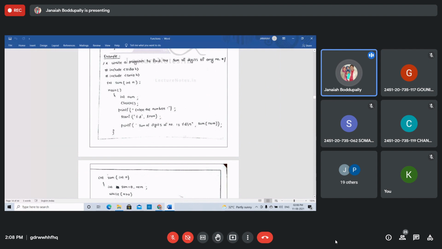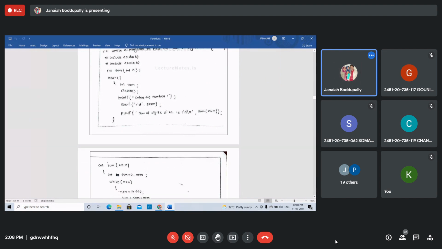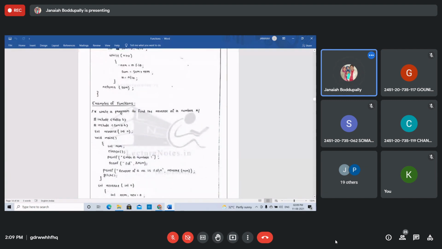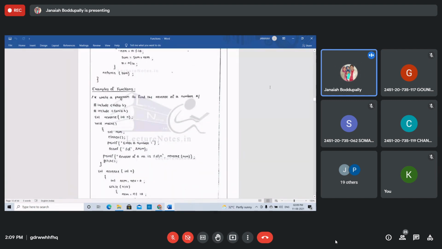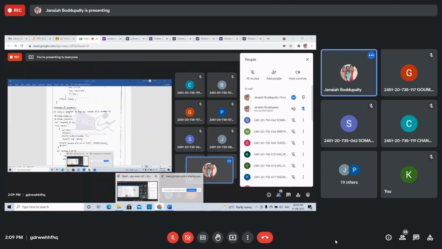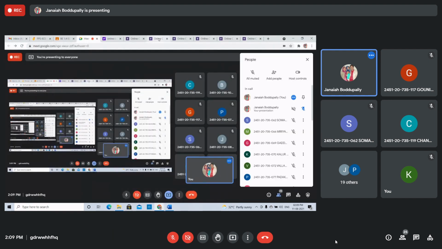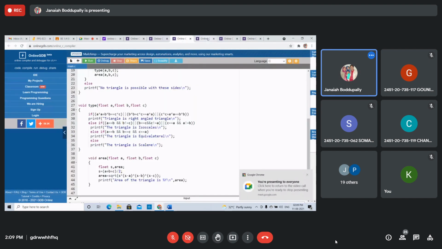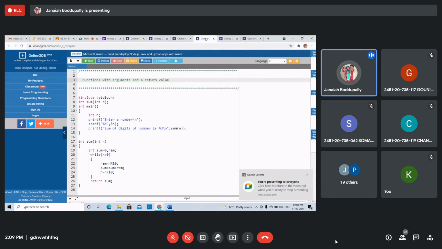Sum of the digits program also completed. Students, sum of the digits. Execute the program. Function with arguments and return value. Sum of the digits. Return the sum. This is the program executed.